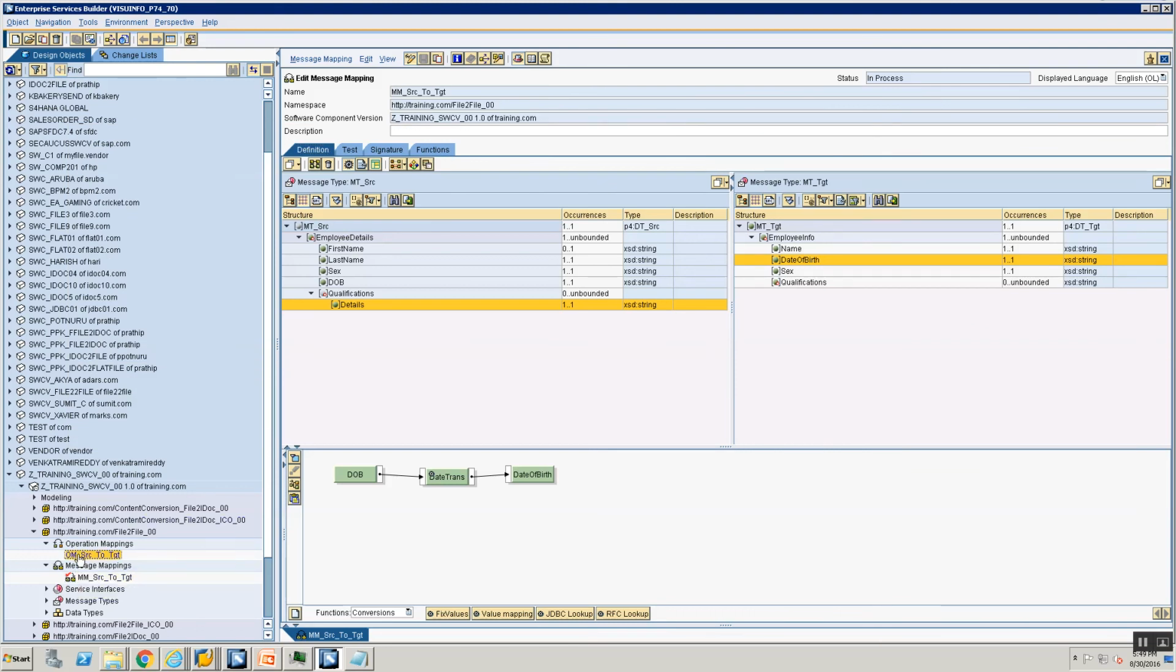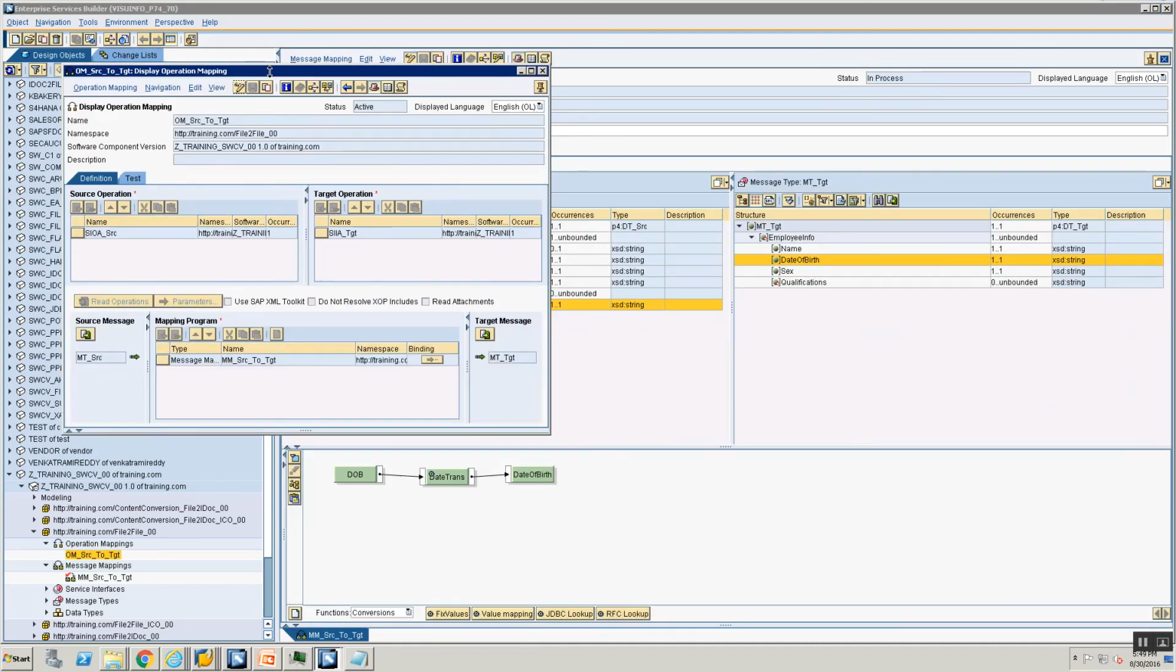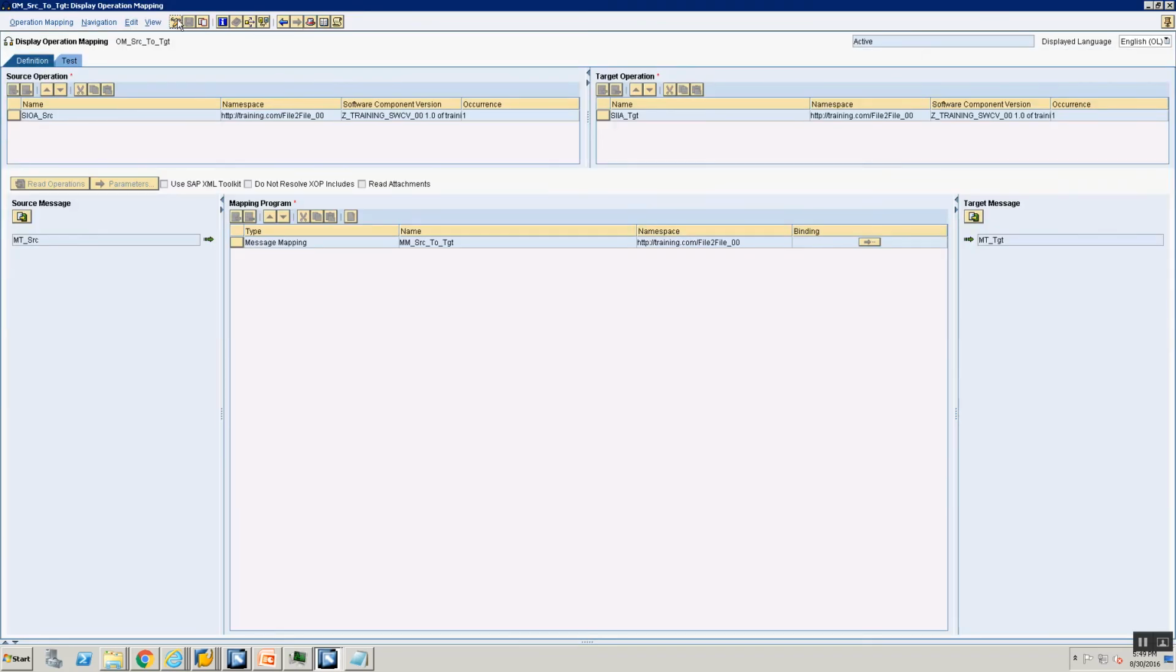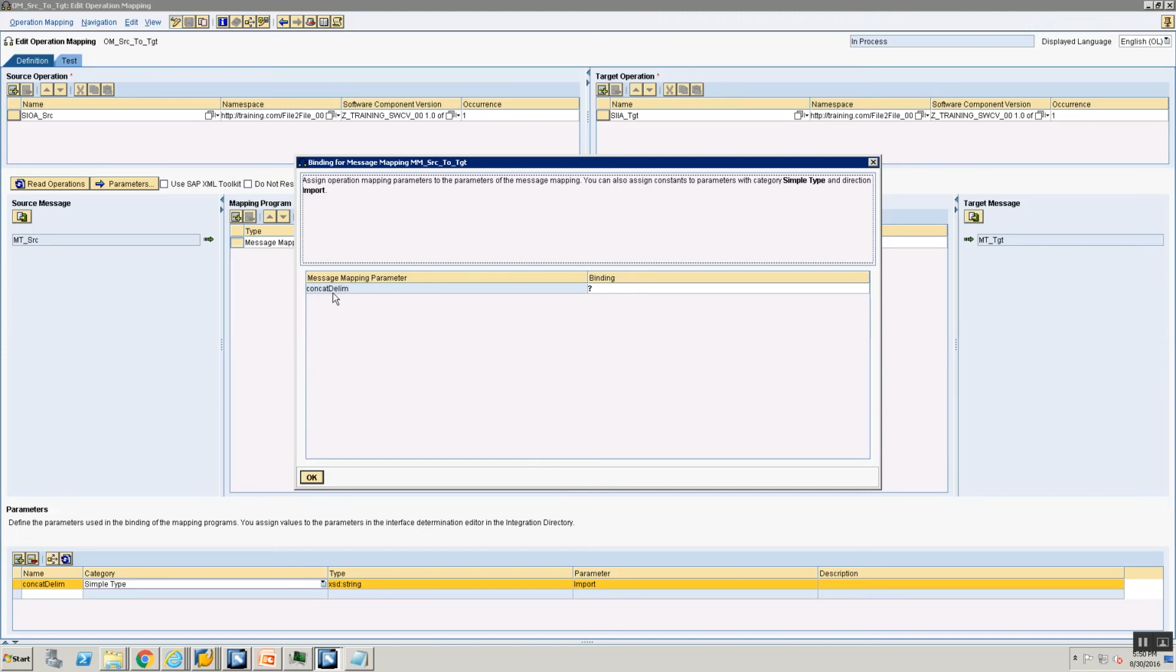Now that we made a mapping change, we need to make a change in our operation mapping. So let's go into our operation mapping. Okay, let's again pop the operation mapping out. Go into edit mode of your operation mapping and go into the parameters tab. Let's define again a delimiter here, and we are going to call it concat delimiter. The name can be anything that we want, and it is again simple type XSD string import. Then you need to click on this binding tab, and it's going to ask what is the equivalent binding, right? I'm going to select the binding as the same concat delimiter.